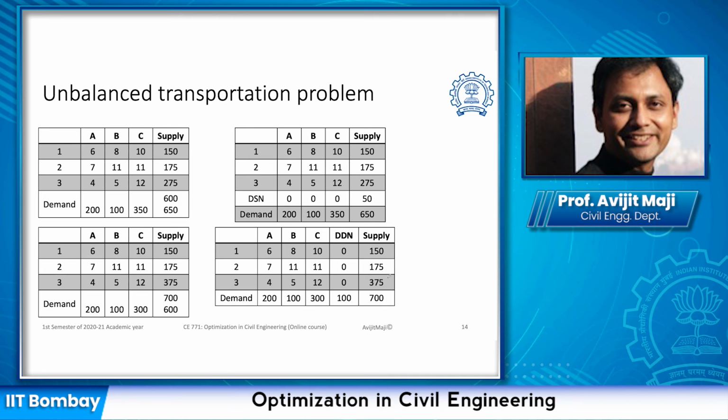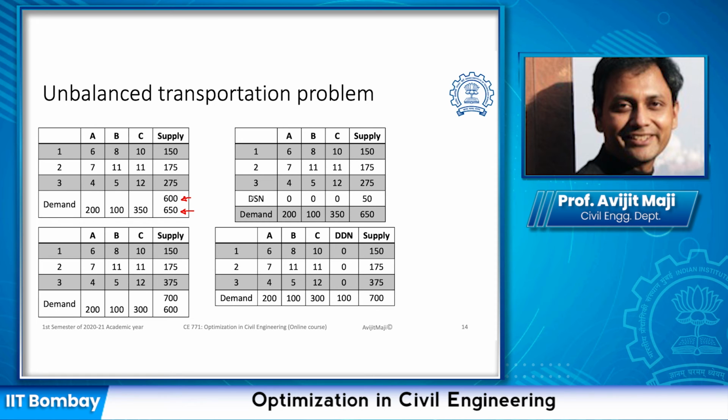Next, we are going to look into the unbalanced transportation problem. We had indicated earlier that if the supply and the demand do not match, then we have an unbalanced transportation problem. Here we are going to show you one such problem for the supply imbalance and one such problem for the demand imbalance. In the first case, the total supply we can provide is 600 in this particular problem, and the demand is 650. So it clearly says that there is a shortage in the supply.